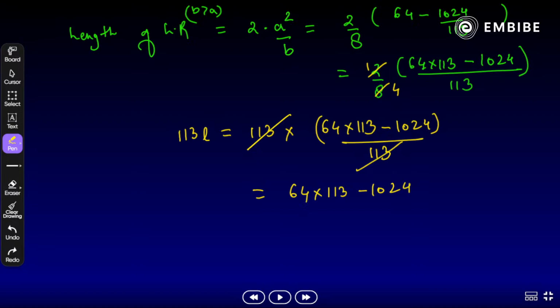All right. Yes, try to solve it. You will get the final answer. Yes, we will get 1552. That will be the final answer, 1552. This will be your final answer. Clear?